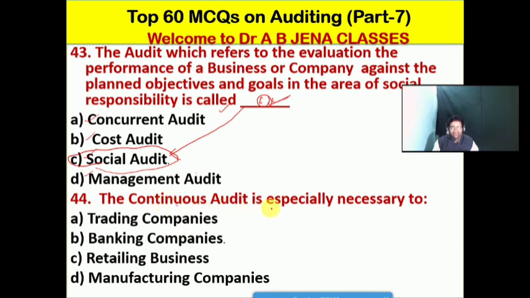Then the continuous audit is especially necessary to which type of company? Whether it's a trading company, B, it's a banking company, C, it's the retailing business, D, it's the manufacturing company, friends. So B is the right option for this MCQ. The continuous audit is especially necessary to banking companies. So B is the right option for this MCQ.